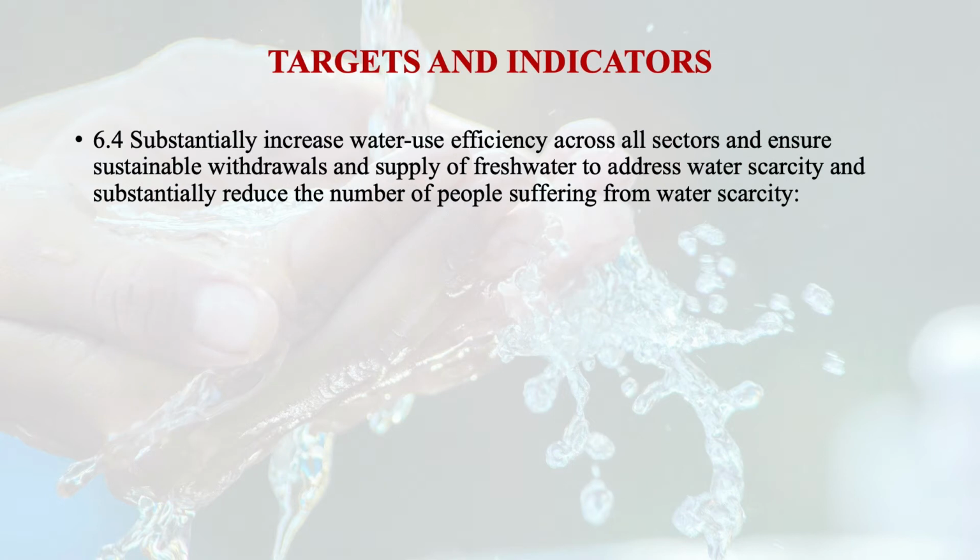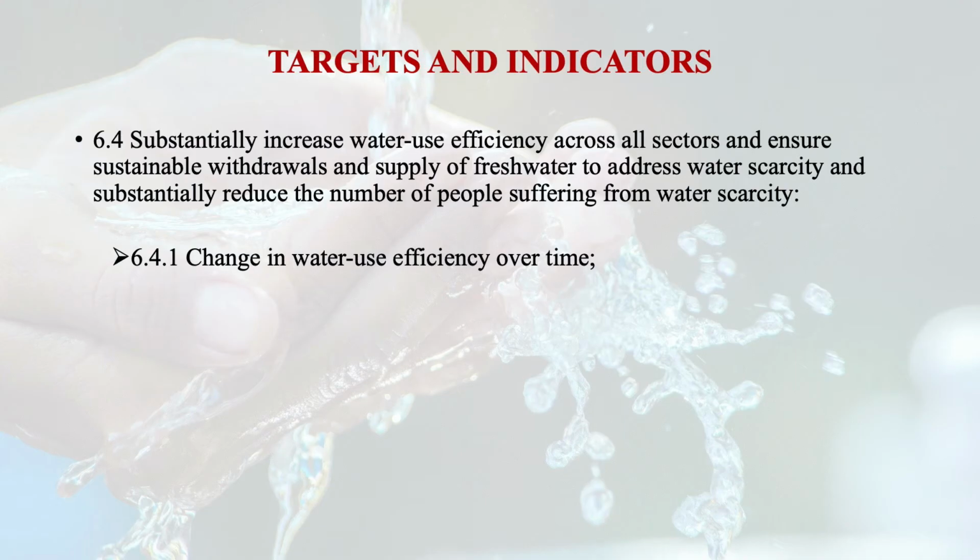Target number 4: by 2030 substantially increase water use efficiency across all sectors and ensure sustainable withdrawal and supply of fresh water, to address water scarcity and substantially reduce the number of people suffering from water scarcity.